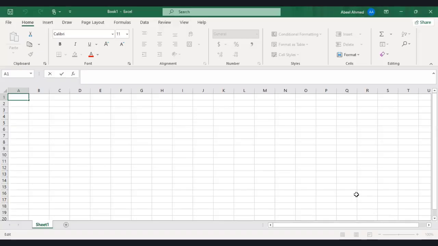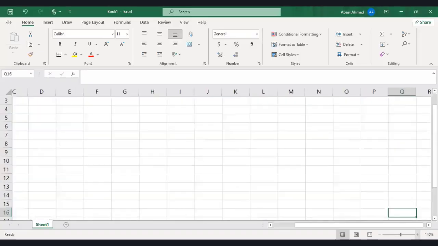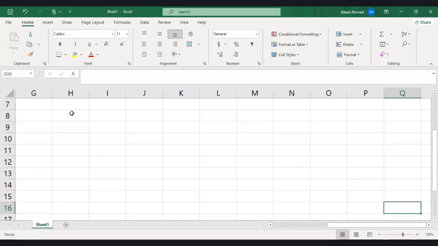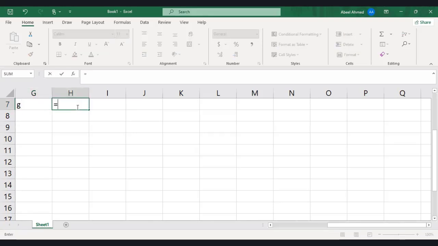Okay, I hope that everyone can see this Excel sheet. I just want to show you how to calculate the annual dividend growth rate. It is equal to, bracket, last dividend was 0.28 if I'm not wrong, first is 0.20, bracket close. Shift and 6 for the power.